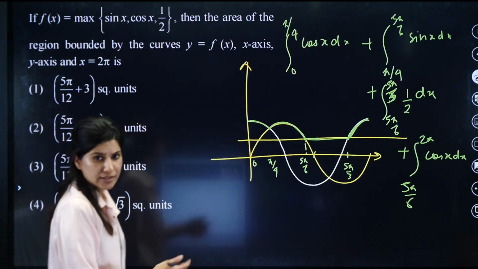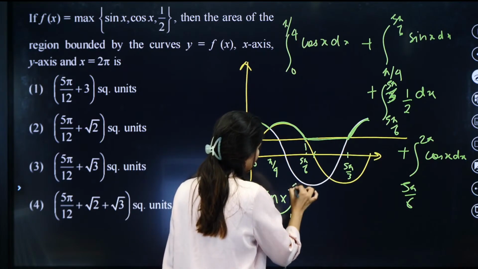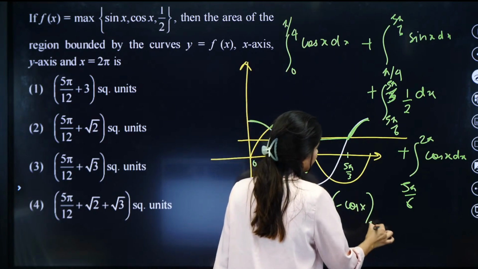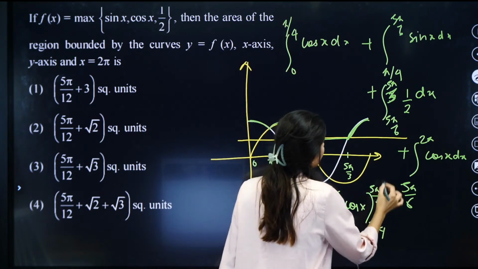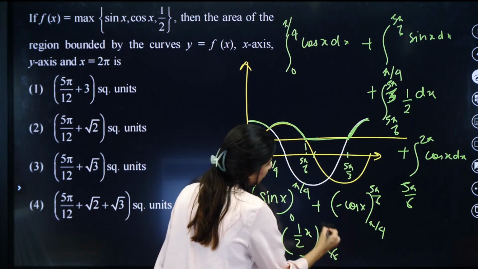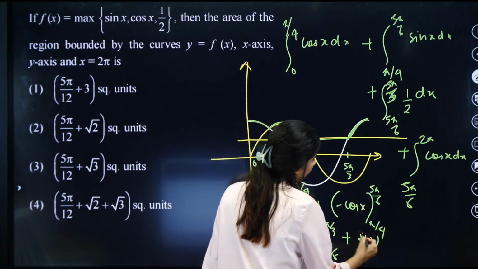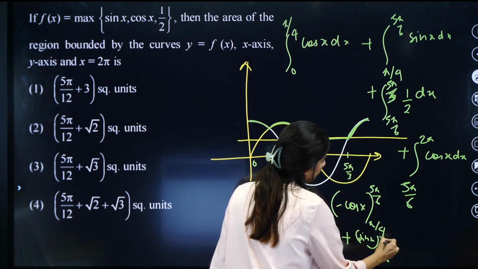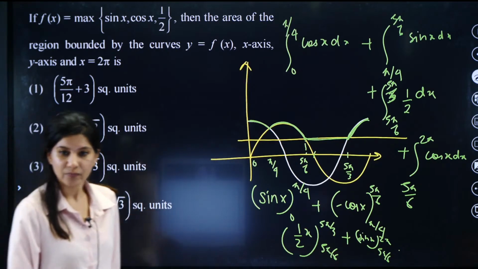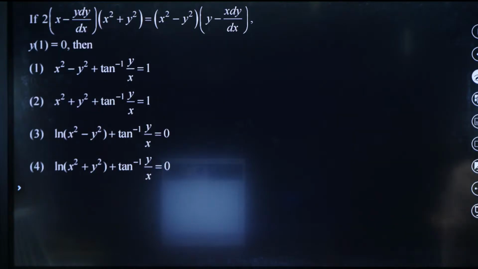Now integration is absolutely easy. Cos x integration is sin x, 0 to pi by 4. Plus sin x integration is minus cos x, pi by 4 to 5 pi by 6. Then integration of half is half x, 5 pi by 6 to 5 pi by 3. Then we have integration of cos x is sin x, 5 pi by 6 to 2 pi. That's it. Now plug in the value. You will get D as the final answer. Clear? Correct? Perfect? Okay. Shall I move on to the next problem?